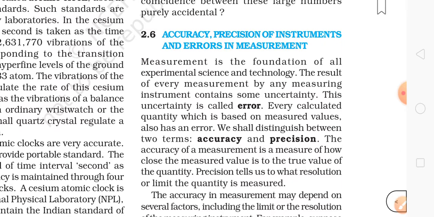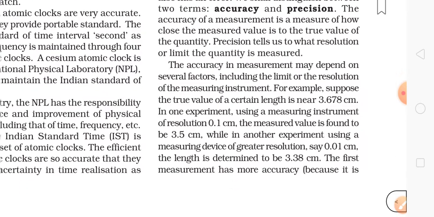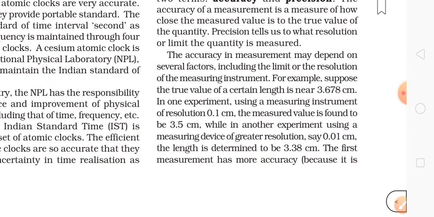So the accuracy of the measurement is a measure of how close the measured value is to the true value of the quantity. Now precision tells us to what resolution or limit the quantity is measured. The accuracy in the measurement may depend on several factors, including the limit of the resolution of the measuring instrument.